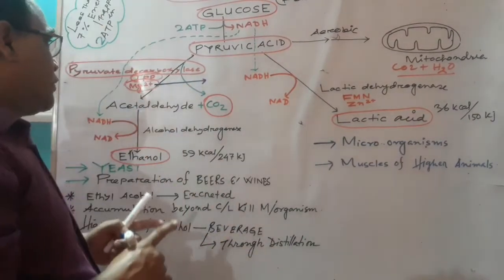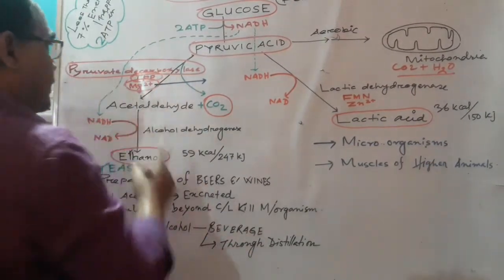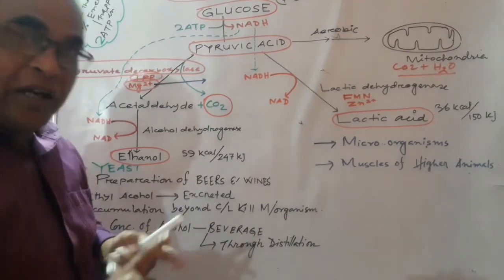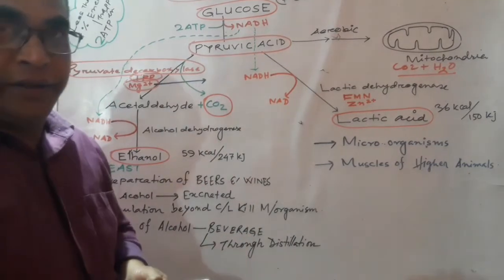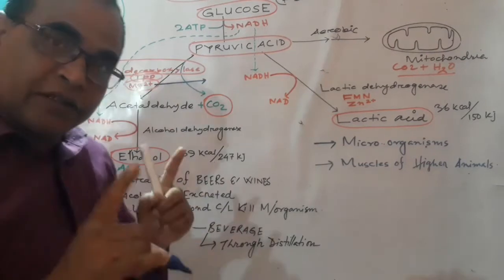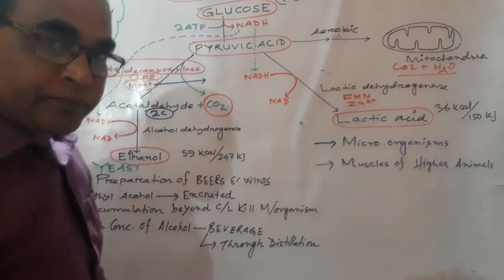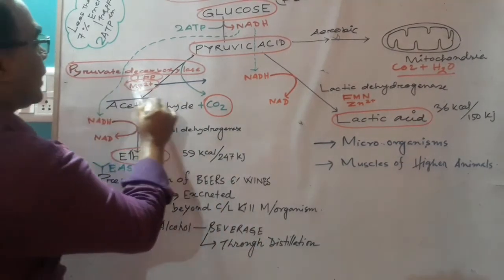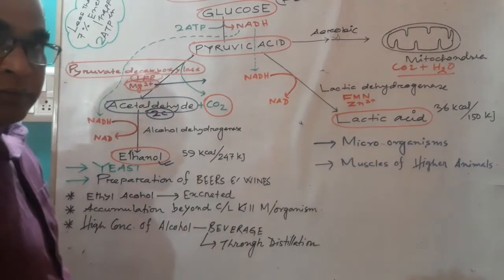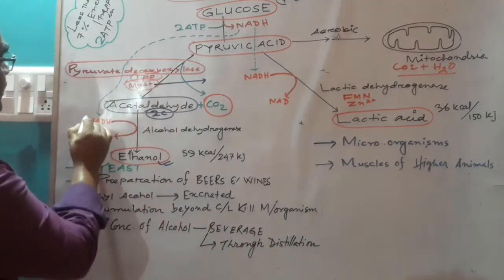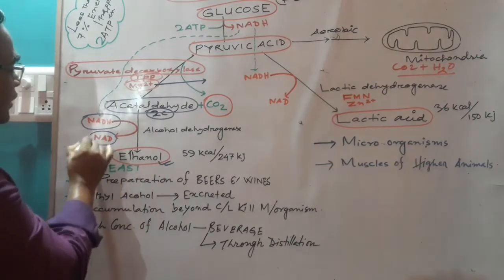So, in the presence of cofactors TPP and magnesium ion, the pyruvate decarboxylase enzyme converts pyruvic acid into acetaldehyde. In this process, carbon dioxide is released. So, in acetaldehyde, only two carbon atoms are there. Now, the acetaldehyde is reduced to ethyl alcohol or ethanol. Here, the reducing agent is NADH. The NADH molecule is oxidized to NAD.